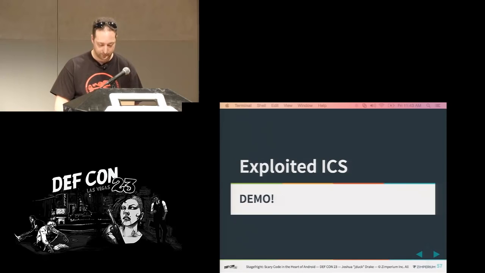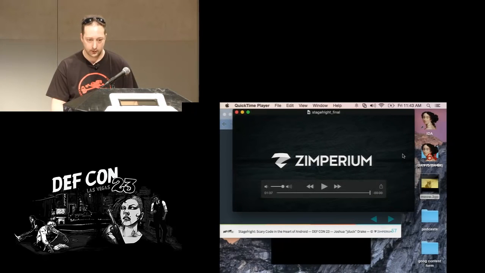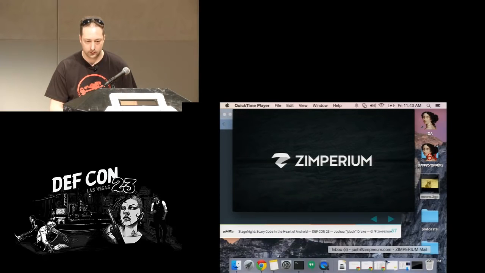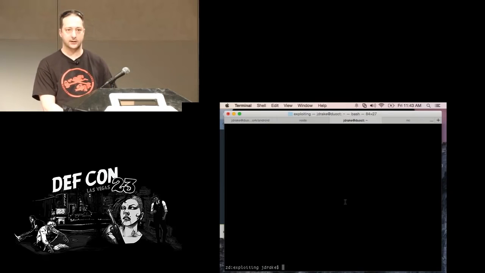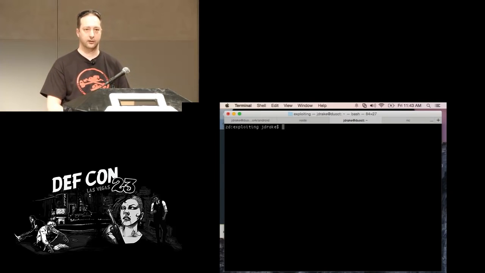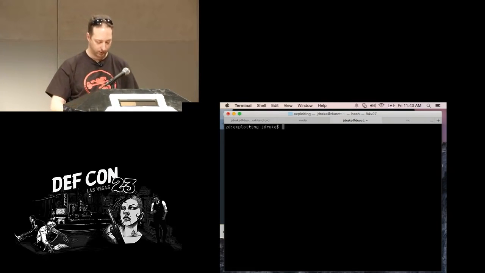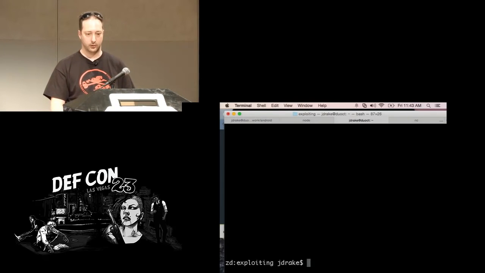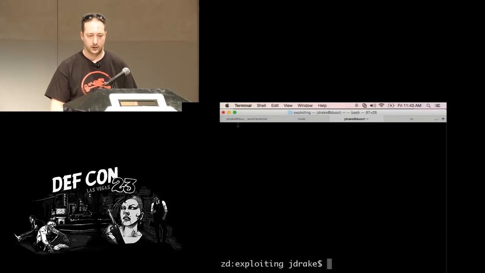So I think I have somewhere on this computer a window that has stuff in it. Not the cat window. Let's try this one. Is that good? Can you guys read the text in the back? Or do I need to make it bigger? I got a thumbs up from row three. Bigger, okay, bigger. Is that good enough? All right. Where's my mouse? It's on the wrong screen here.